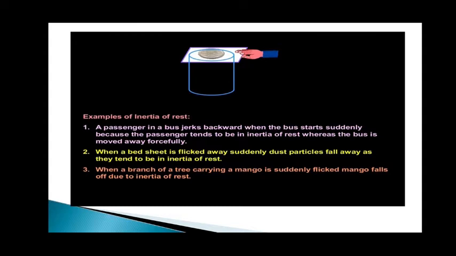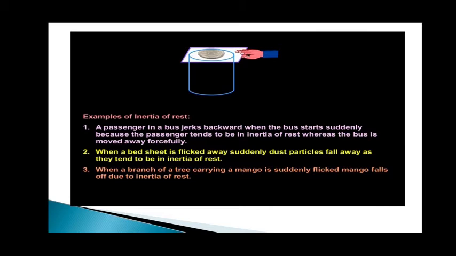The passenger is sitting on the bus seat, so he has inertia, which makes him move backward while the bus moves forward. It is the same in the reverse case. When the bus suddenly comes to a halt, the person standing in the bus will be moved a little bit forward. That is again because of inertia.